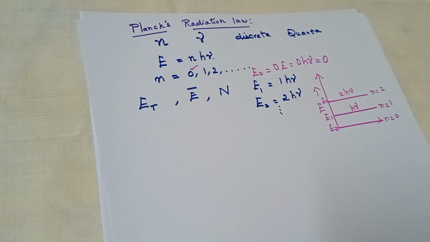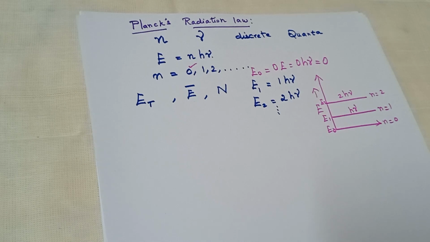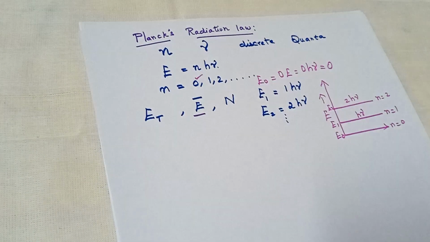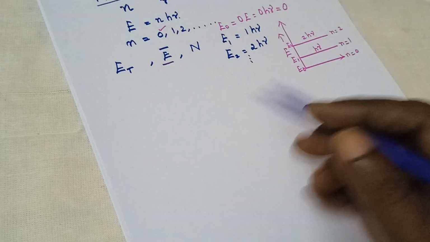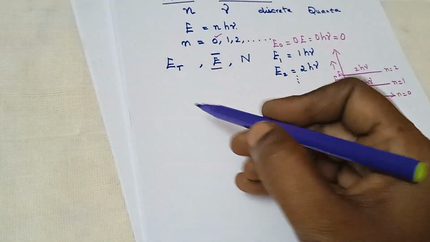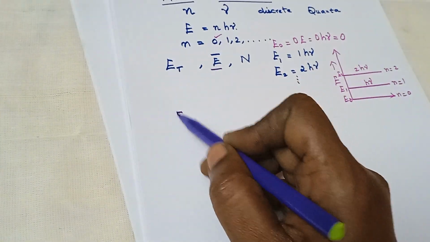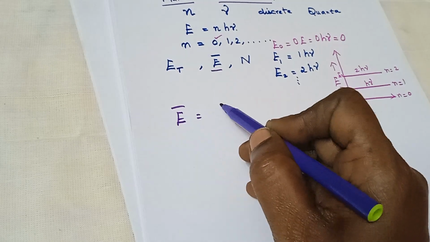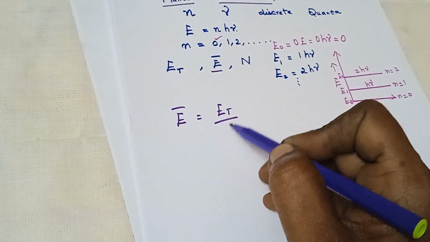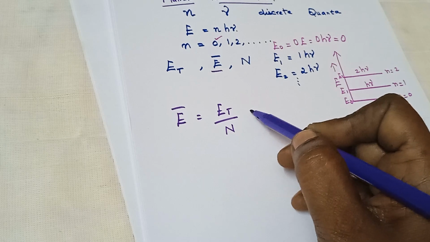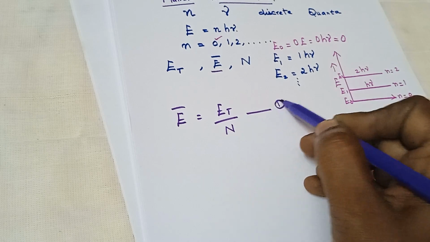Now, the average energy of the oscillator. The average energy of the oscillator E bar is equal to total energy divided by N. Let this be equation number 1.